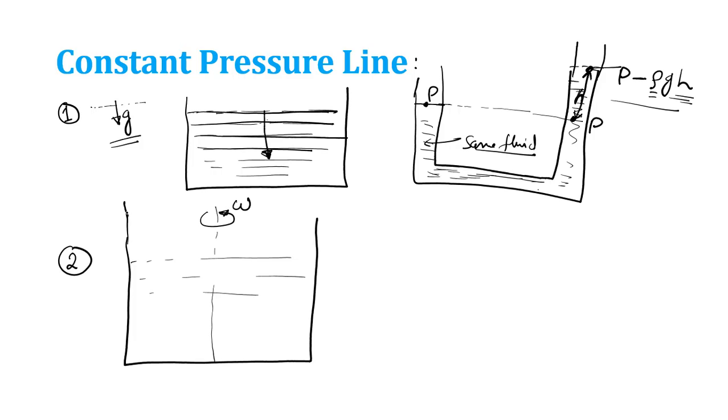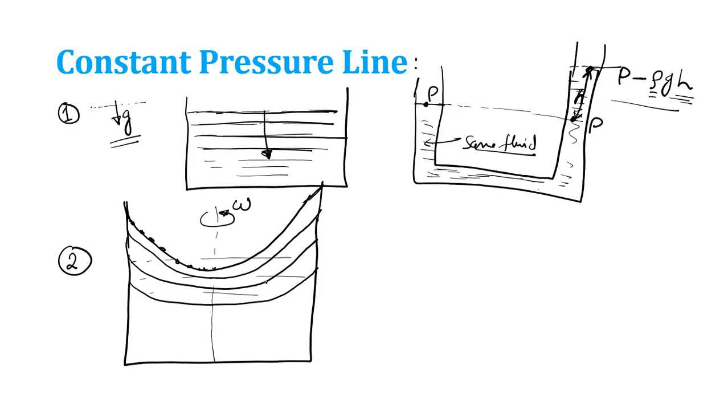So in this case, the top surface of the fluid will become like this. This is the free surface, right? Free surface means the pressure here will be constant. So this is the constant pressure line, and if I draw lines parallel to this, all of them will be constant pressure lines.